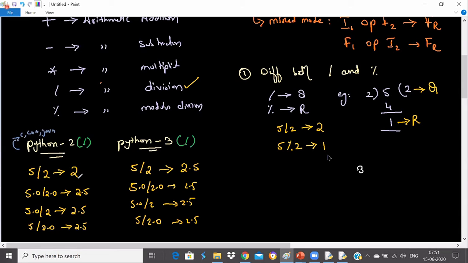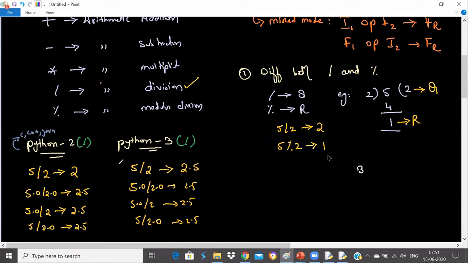Things are different from Python 2 to Python 3. That's why it's very important, because both are backward and forward incompatible. Things are not the same, so sometimes it is very important to know the differences.